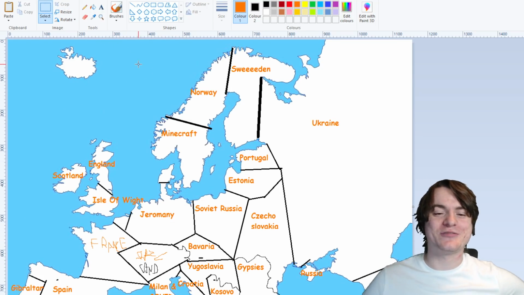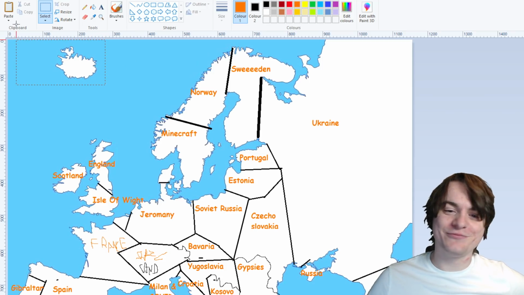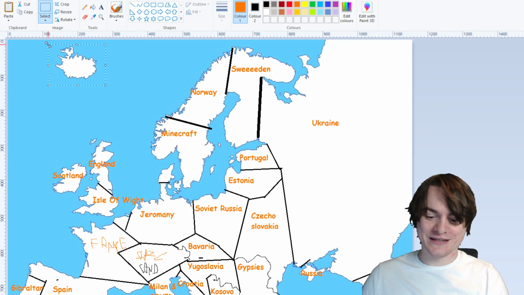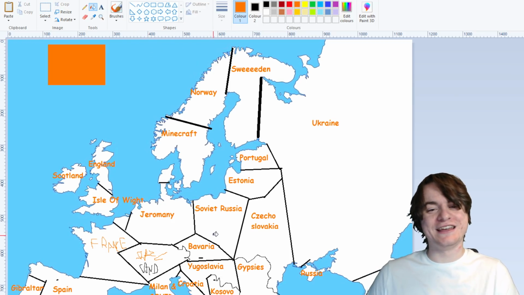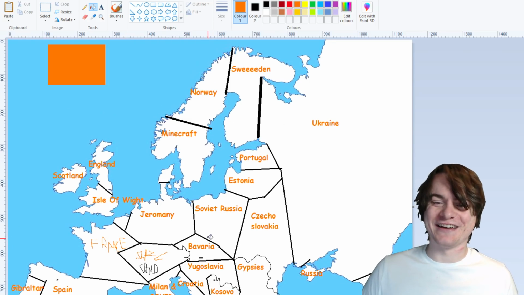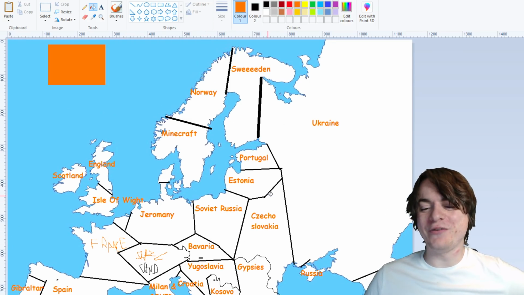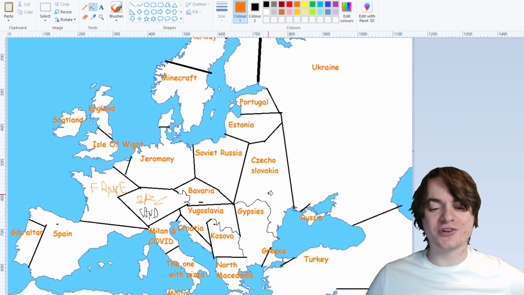And just before we finish, I have to mention that for some reason the stock map I decided to use put a random island up here. We all know there's no island up there. So let's just quickly remove that and give that a quick little infill in orange. Orange square rules over all of Europe. Yeah, I think we did. I think we've nailed all the countries down today.